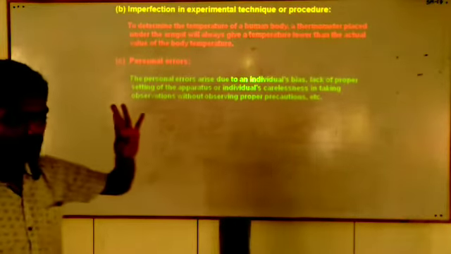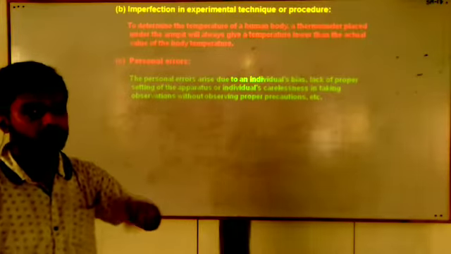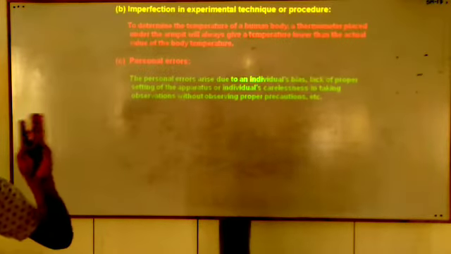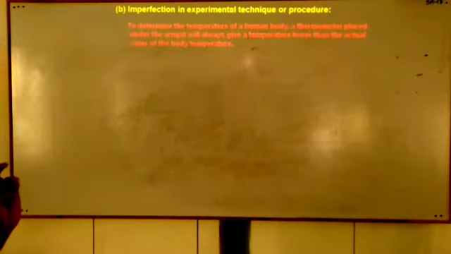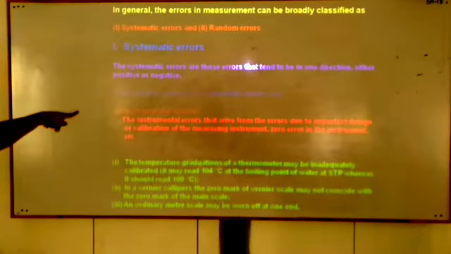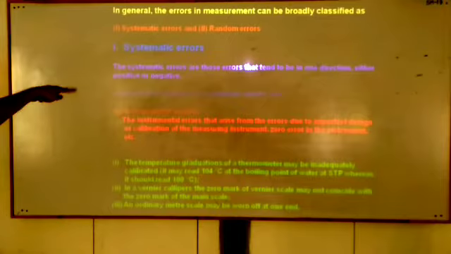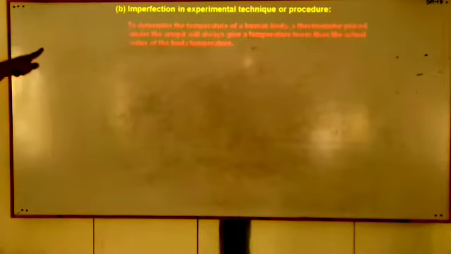Then we have three reasons till now. Number one reason behind the systematic error is the instrumental error. Number two is the imperfection in the technical procedure or the experimental technique. Number three is the personal error.